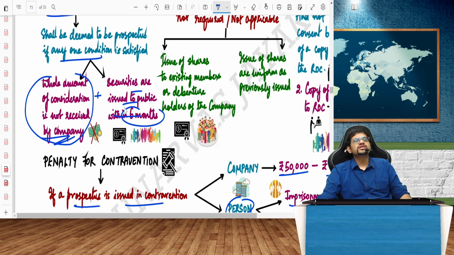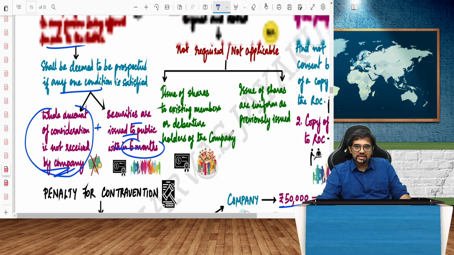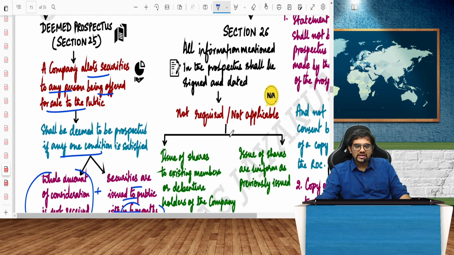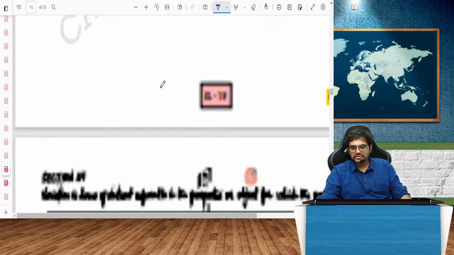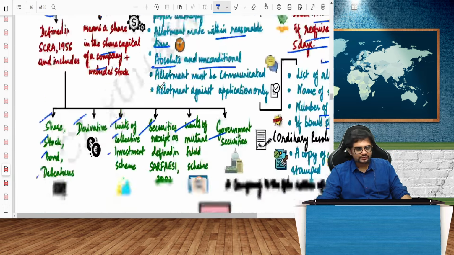If these two conditions are satisfied, then when I allot securities to that particular agent, which is now being offered for sale to the public, that prospectus is called a deemed prospectus. Did you understand, buddy? Just give a thumbs up if you understood. That's called deemed prospectus. Okay. Yes. Moving on.